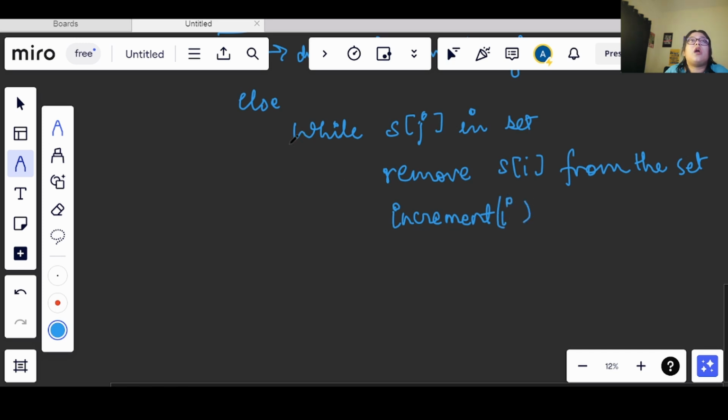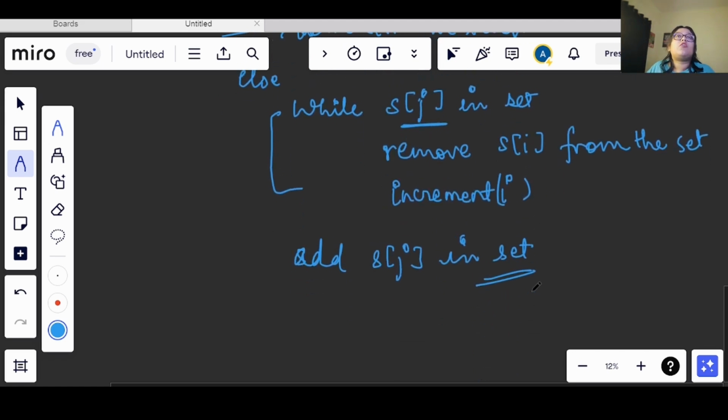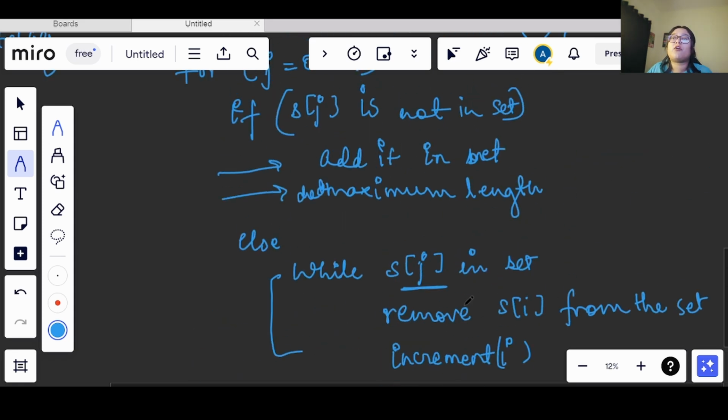Now out of this loop, once I have removed the duplicate element, I will add S of j in the set. This will help me create a new possible substring, which can give me the maximum length that is possible. Now out of this loop, we return the maximum length. So this is what we will be following in the code.